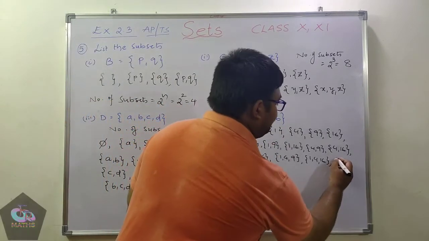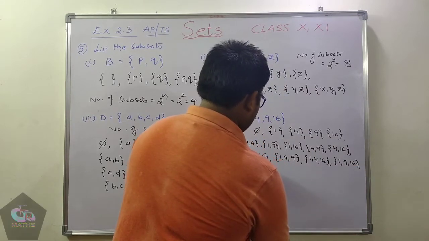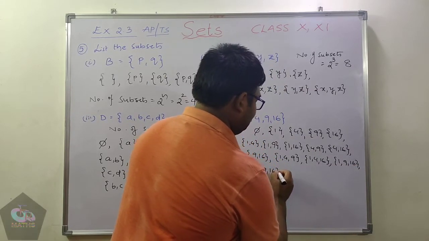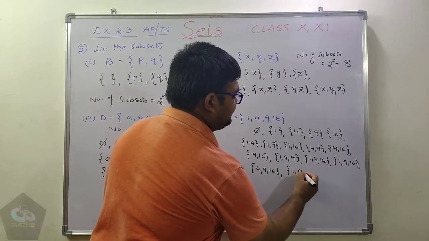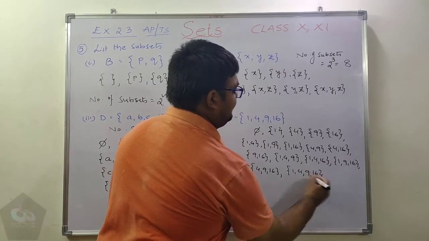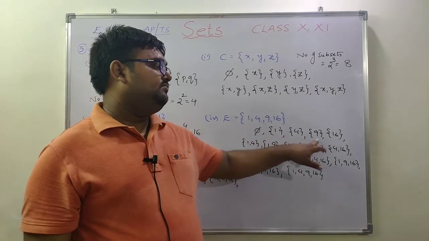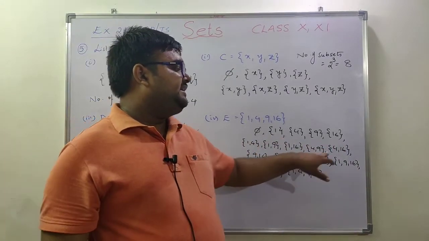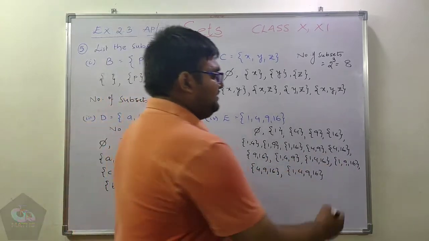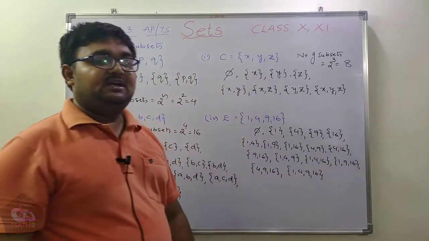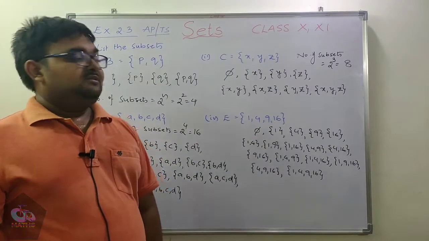Then what am I going to get? 1 9 16 and 4 9 16, and finally the set containing 4 elements, which is nothing but 1 4 9 16. If you count the number of subsets: 1, 2, 3, 4, 5, 6, 7, 8, 9, 10, 11, 12, 13, 14, 15, 16. If you observe clearly, without any confusion, without any repetition, we are able to write all the subsets.